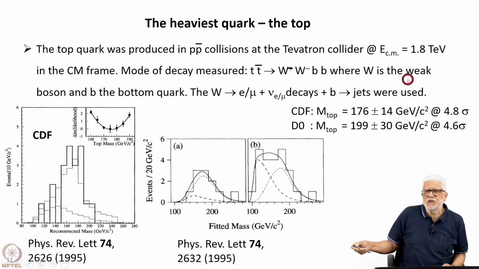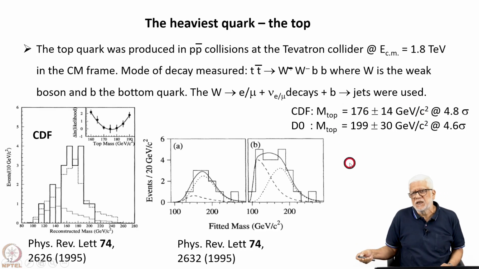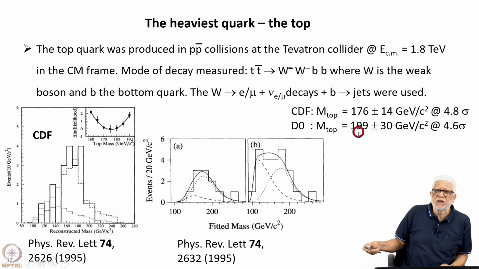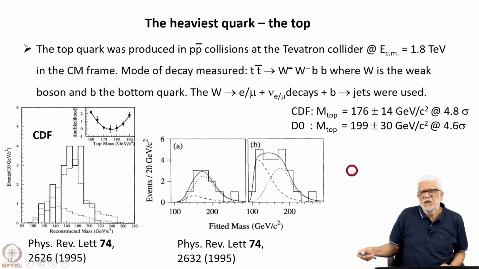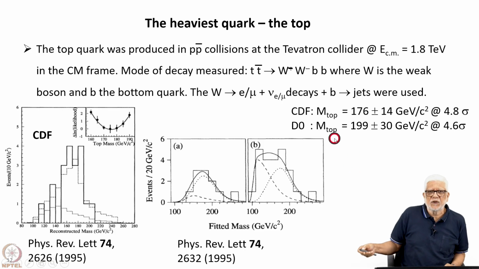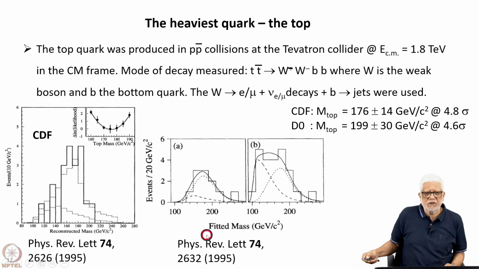If you combine these two independent experiments, you get a significance which is larger than 5 sigma, which is the accepted norm for making a discovery of any kind in particle physics. So, the top quark was discovered at the Tevatron, and these are the two key papers published in 1995.